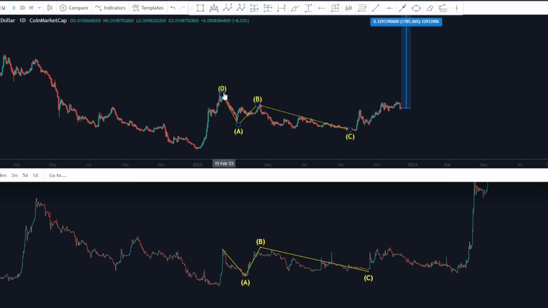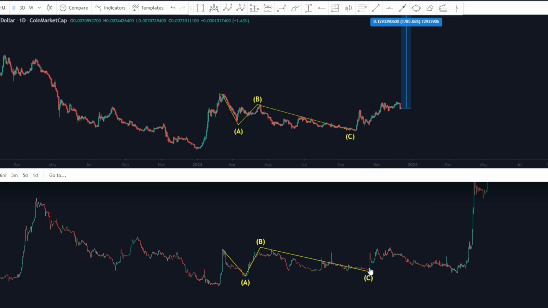You can also see the bounce here with Verasity, and then that ABC correction that we were already talking about. ABC correction here, ABC correction. But notice what happens here. This is where I was saying that this chart may actually be very, very bullish in the long run, but then again, in the immediate short term, it may actually be spelling a little bit of a problem right here, right? And I'm going to explain why that actually may be something that is very good for somebody who is looking to get in right now, right?